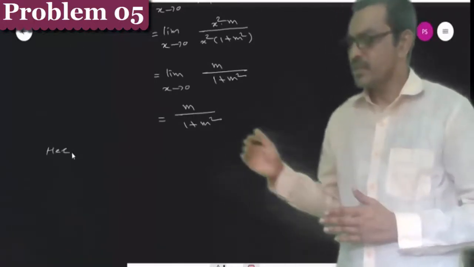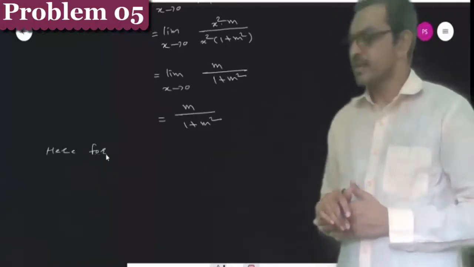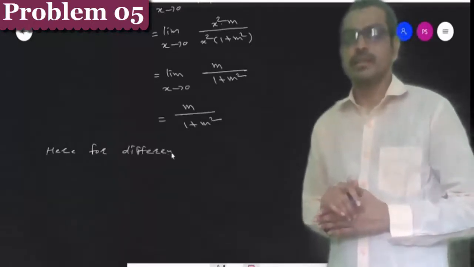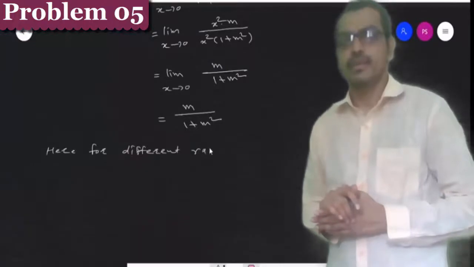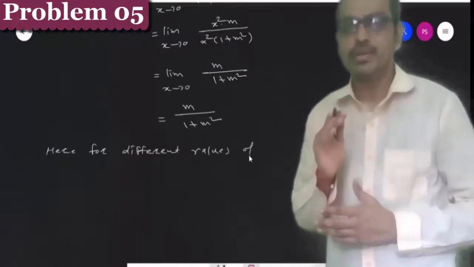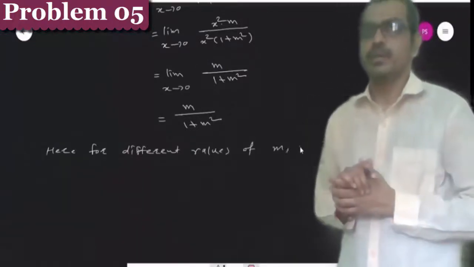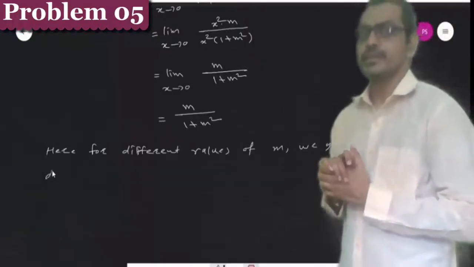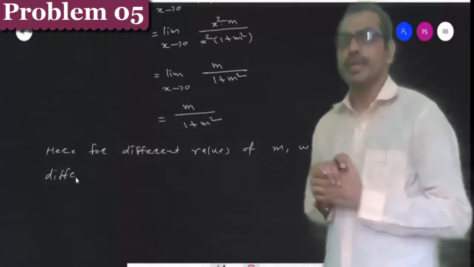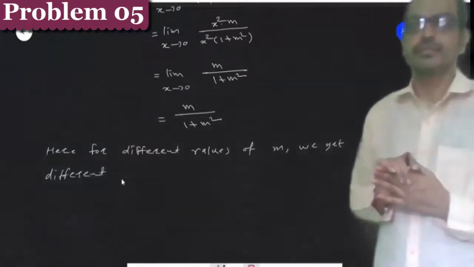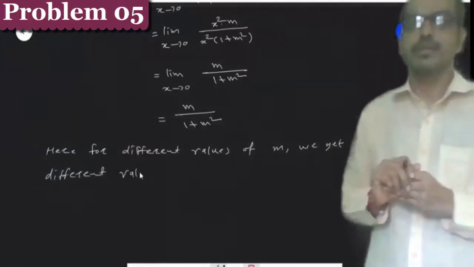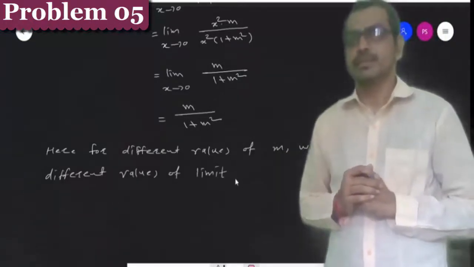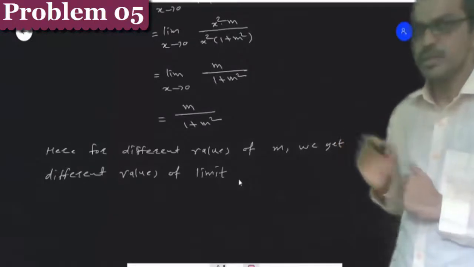If we change the value of m, we get different values of the limit, and hence for different values of m, we get different values of the limit.